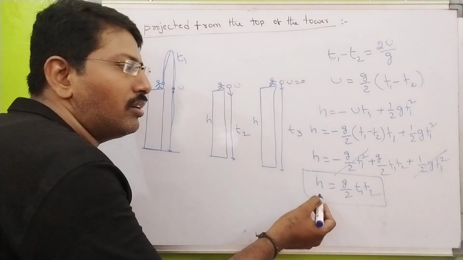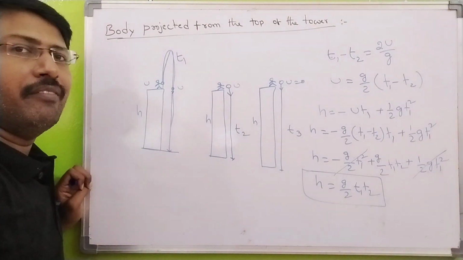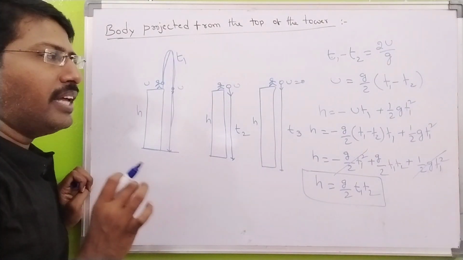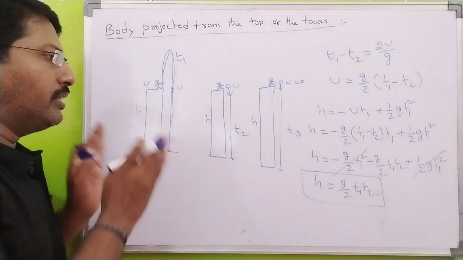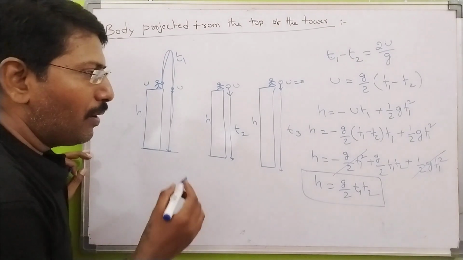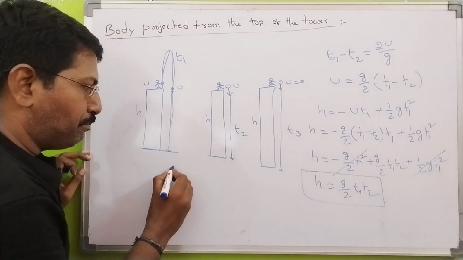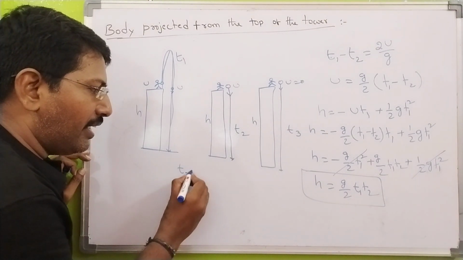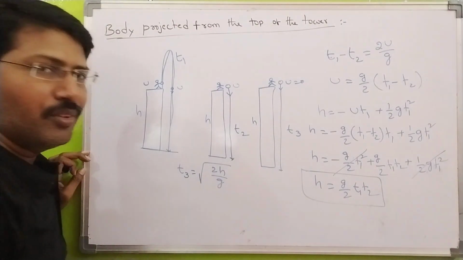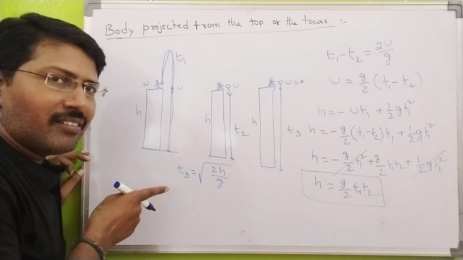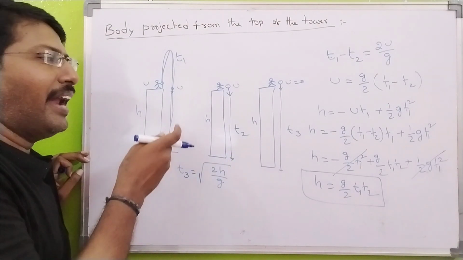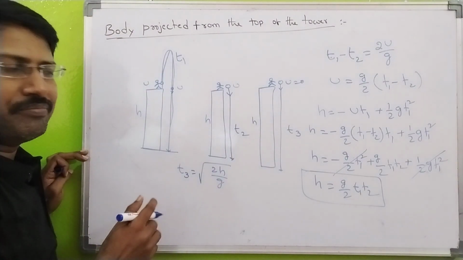So h is equal to half g t1 t2. Okay, now they are asking, is there any relation between t1, t2, t3? See here. Now in this situation, t3 is equal to square root of 2h by g. If you forgot this equation, just go 10 minutes back and you will get this derivation.